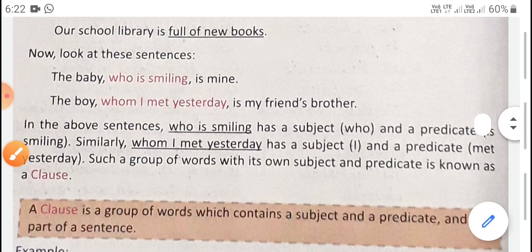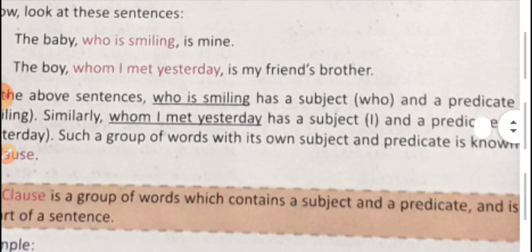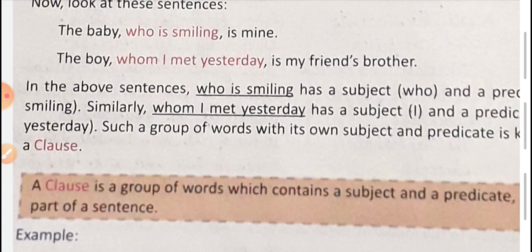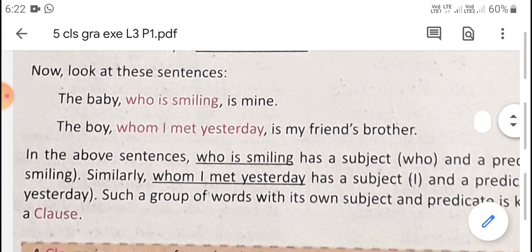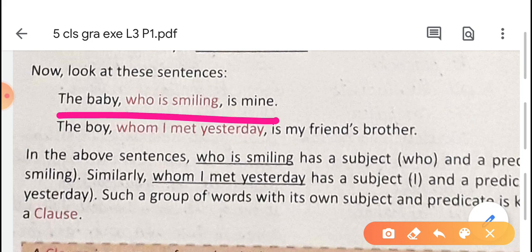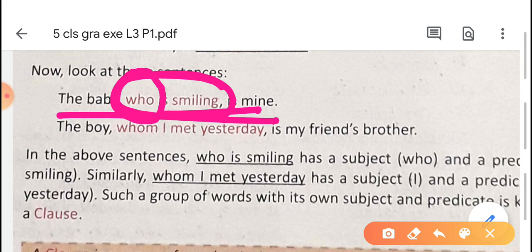Now look at these sentences. The baby who is smiling. In this sentence, the red part, "who is smiling", has its own subject and verb.